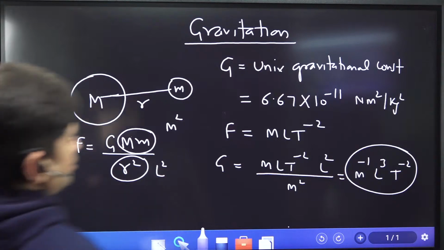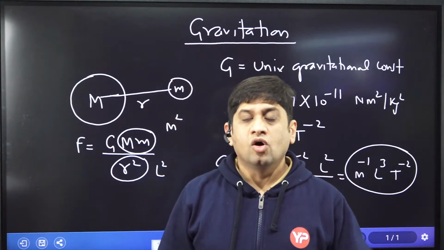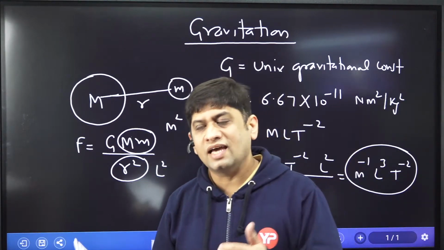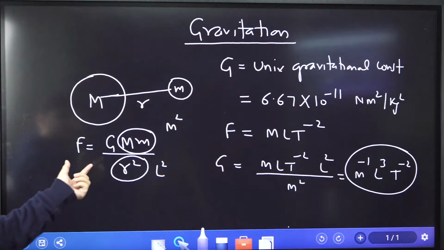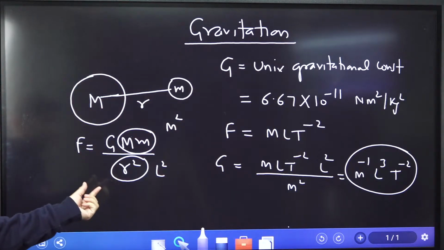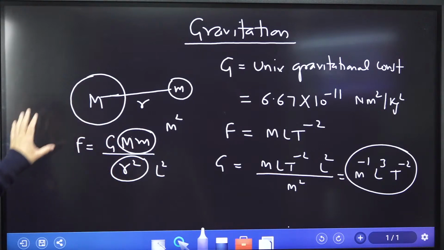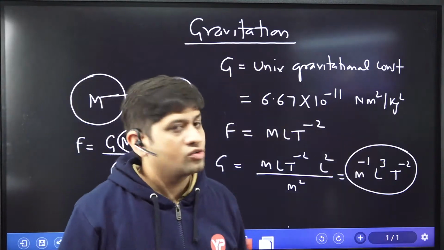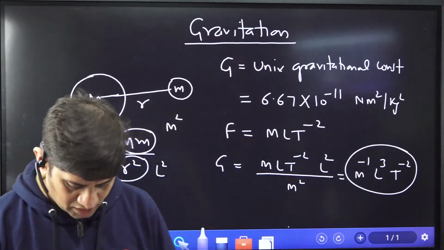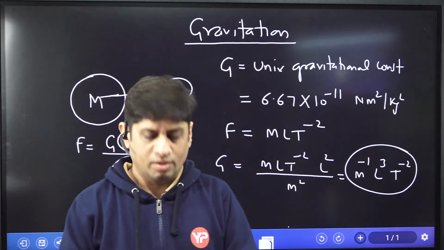He's not going to ask you the units of very, very simple things. He's going to ask you the units of those parameters which actually need to be interpreted. So the gravitational force formula is GMm by r square. G is the universal gravitational constant, M is the mass, r is the radius. So how we get the unit for this, and how we calculate the value of this universal gravitational constant, you need to remember, and the force value you need to remember.